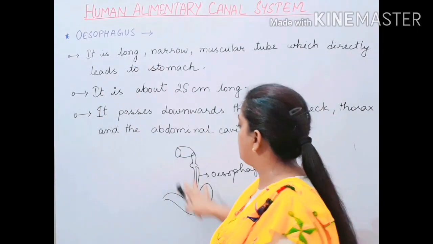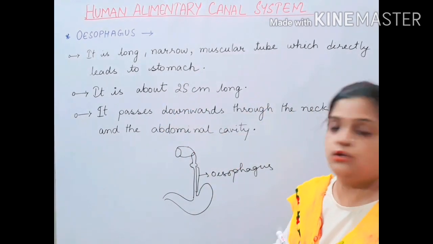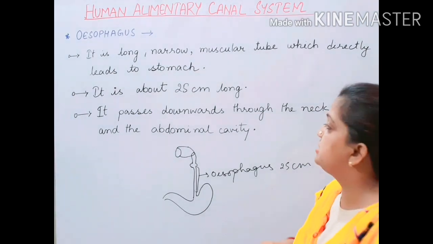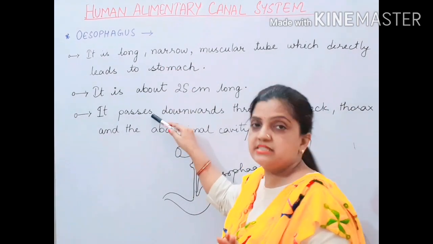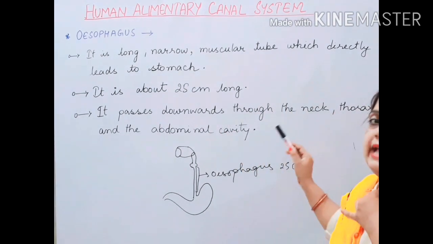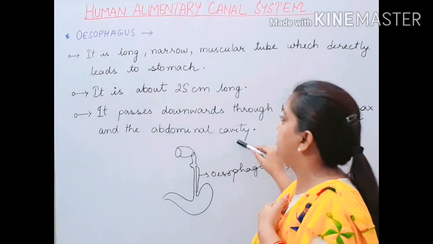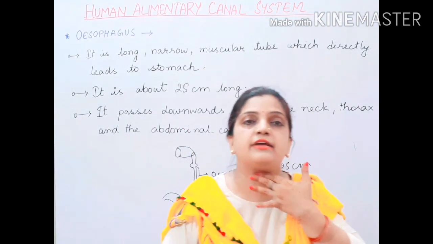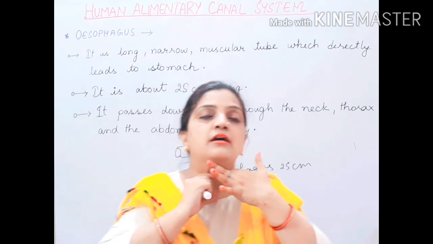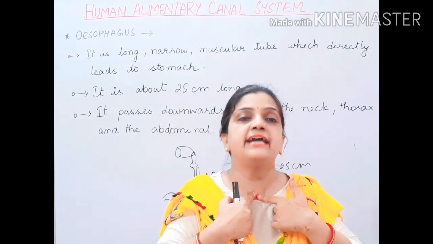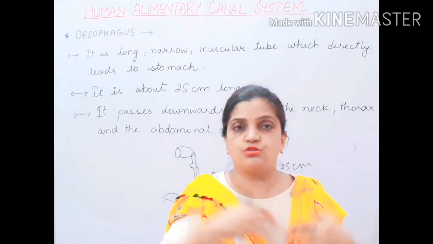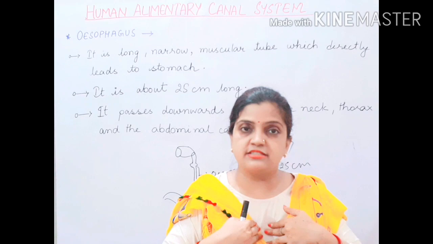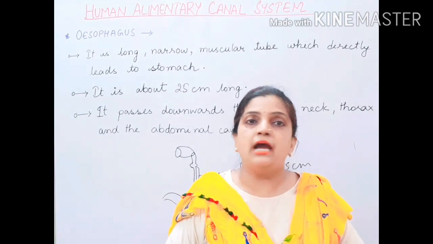Now children, this oesophagus is about 25 centimeter long. How much? It is 25 centimeter long. And children, it passes downward through the neck, thorax and abdominal cavity. Now what are the regions? Neck, you know through which part it is moving. So your larynx is over here. Then your oesophagus is passing through the neck. Then it is passing through the thorax. Thorax region is called the chest region. So it is passing the thorax region and then it is moving into the abdomen.